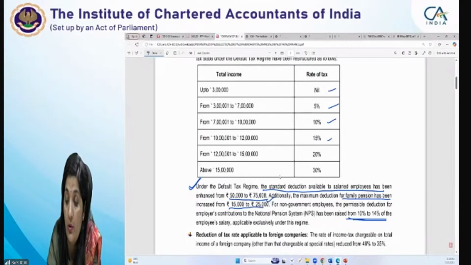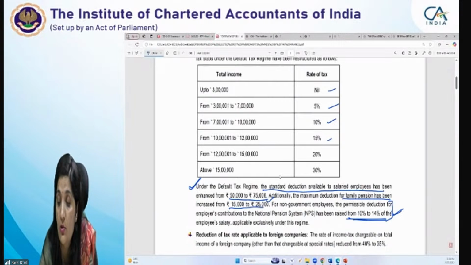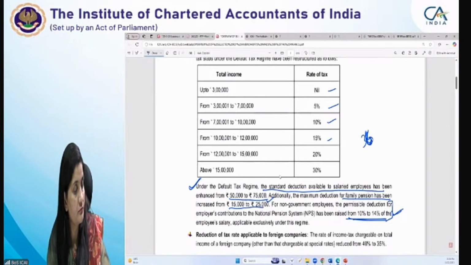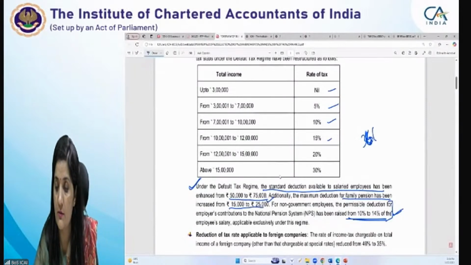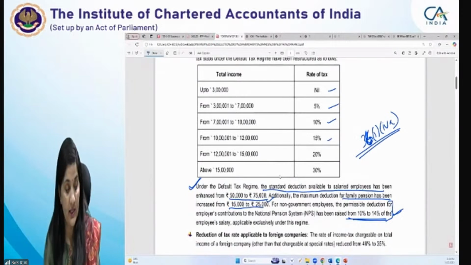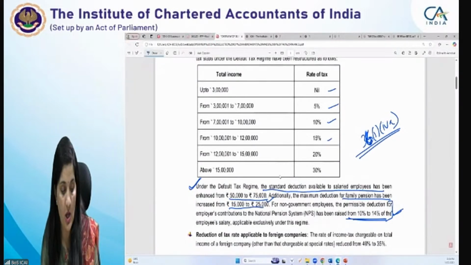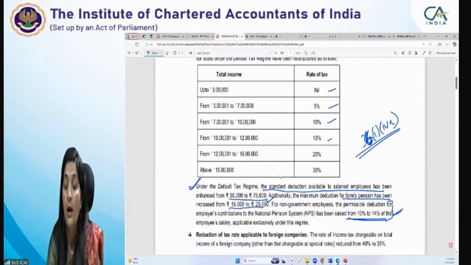यहाँ पे what is important here? Here it's mentioned about the employees. ठीक है? Similarly, based on this thing, there is 36. If you see, there is provision 36(1)(iva), where the employers are also eligible to claim the deduction in respect of making the contribution on behalf of the employees towards the national pension scheme and system up to the extent of 14%.